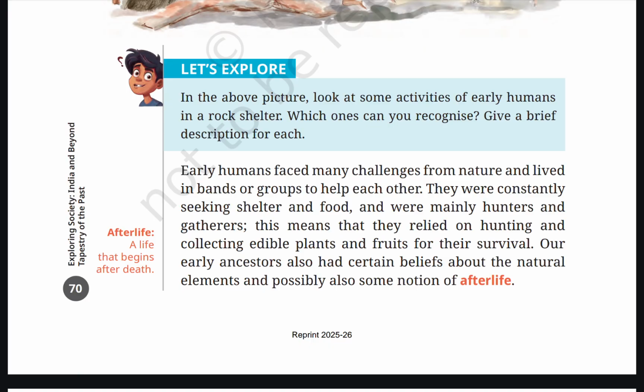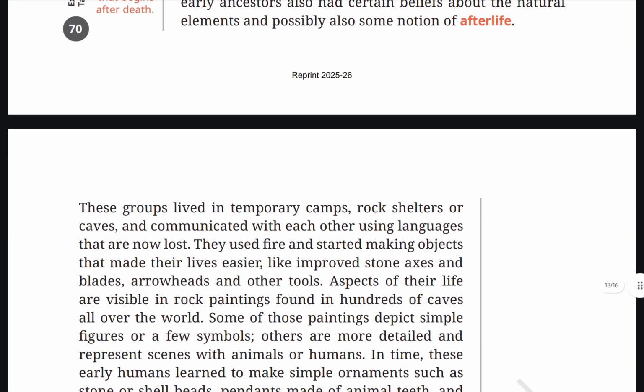Early humans faced many challenges from nature and lived in bands or groups to help each other. They were constantly seeking shelter and food and were mainly hunters and gatherers. This means that they relied on hunting and collecting edible plants and fruits for their survival. Our early ancestors also had certain beliefs about the natural elements and possibly also some notion of afterlife. Afterlife: a life that begins after death.